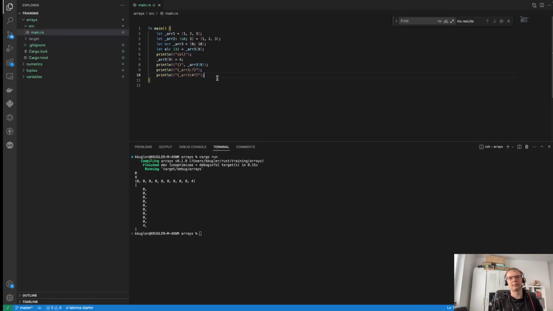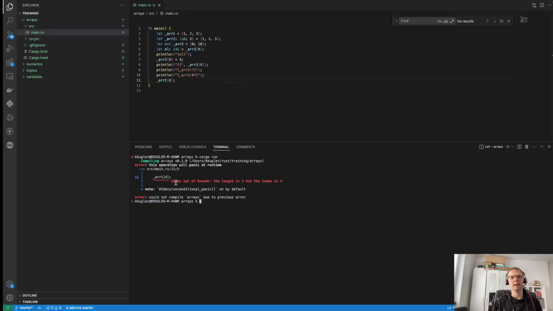So that's that. There's one more thing I wanted to cover with arrays, which is what will happen if you try to access an element that does not exist. As we know, r1 has only got 3 elements, right? So what will happen if we try to access not the fourth one, let's take the fifth one. I will not even print it, I'll just do that. And let's now try to do the cargo run. We'll get an index out of bounds error that is being thrown at runtime, as you can see.